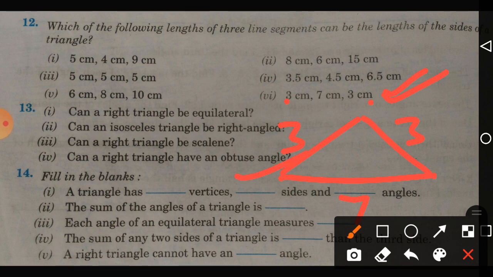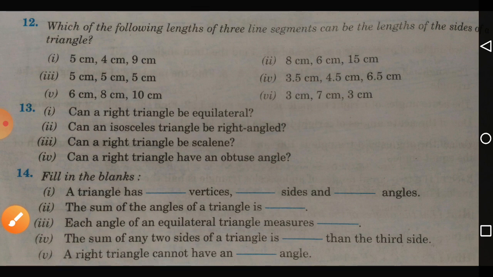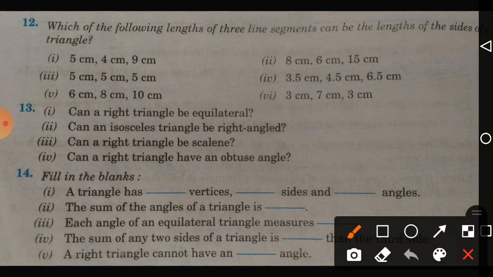Understood? Okay. Let us start 13. The questions are easy questions. Can a right angle triangle be equilateral? It will not be equilateral. A right angle triangle will not be equilateral. Equilateral means all three sides should be equal, whereas in a right angle triangle, at maximum you can have two sides equal. The third side will not be equal, right?